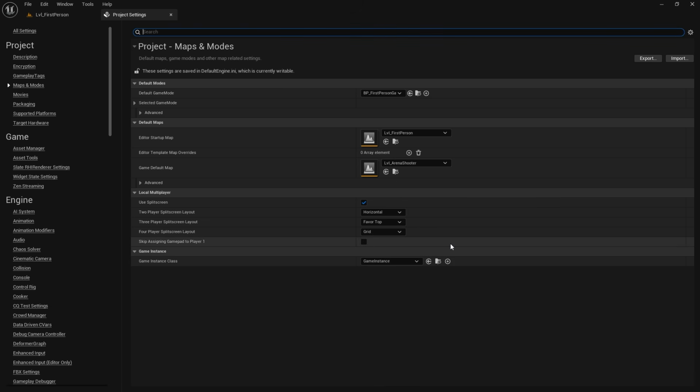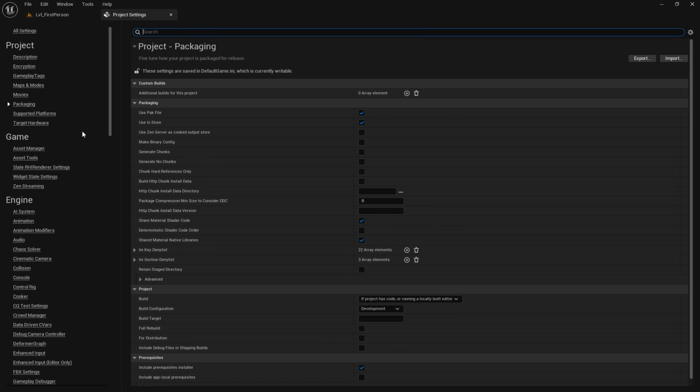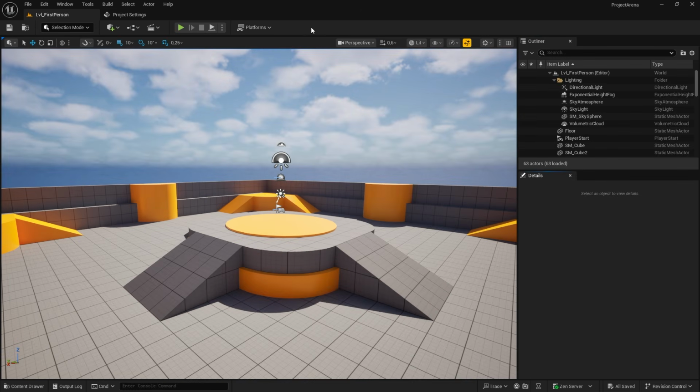We'll search for the level we want, and in the case of the first-person template, we're going to want the Arena Shooter level. Next, we'll set up a build configuration, which determines how the project is compiled. Every project must have a build configuration set prior to packaging. In the Project Settings window, let's go to the Packaging section. We'll expand the project heading and check to make sure that the build configuration is set to development. If not, click the drop-down menu and set it to development. We'll be using the development configuration so that we can access the in-game console while playing the game on the target platform. For now, let's get started with packaging.